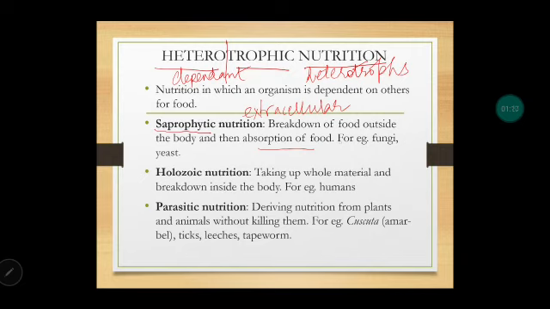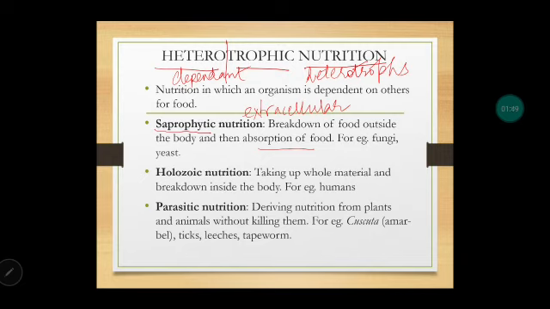These organisms generally feed on dead and decayed organic matter, like fungus and yeast. So saprophytes release extracellular enzymes, feed on dead decayed matter, and the food is generally broken down outside the body only.